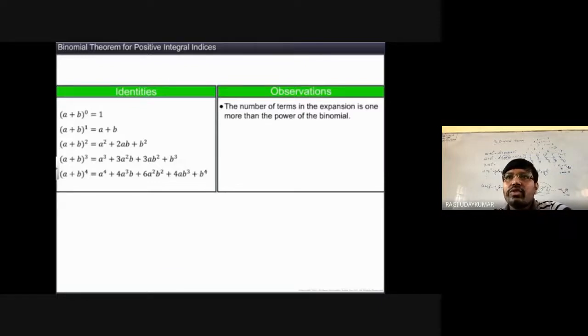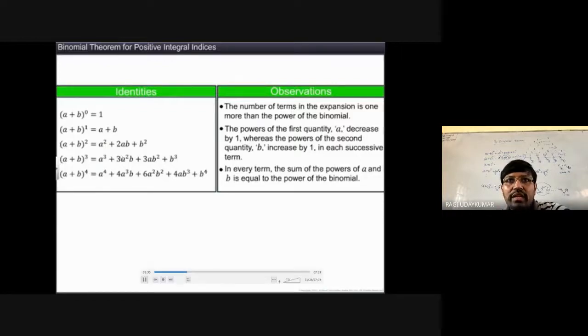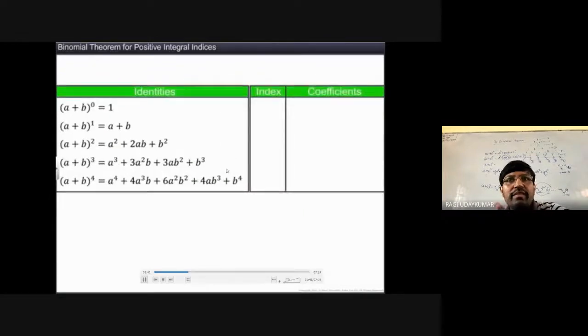So the number of terms in the expansion is one more than the power of the binomial. Power कितना है, उससे एक ज़्यादा होता है. That is the one thing you can observe here. And the power of the first quantity a decreases by 1, whereas the power of the second quantity b increases by 1 in each successive term. In every term, the sum of the powers of a and b is equal to the power of the binomial. देखो, here power of 2 and 1, power 3 के equal है. These are the things you can observe here.